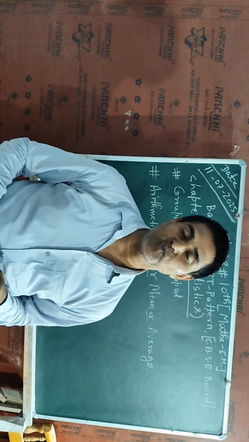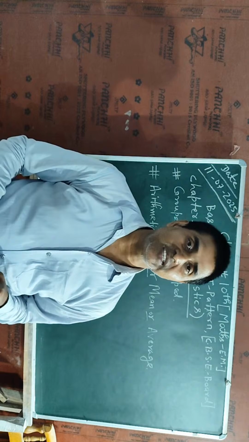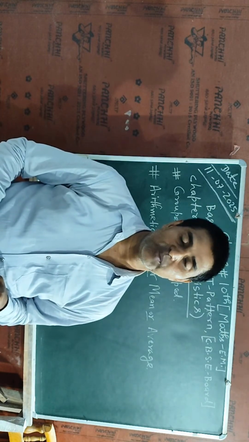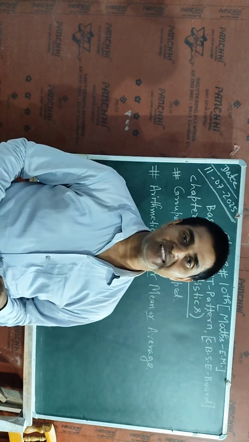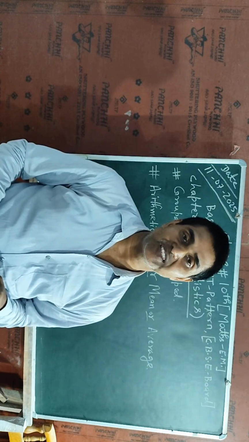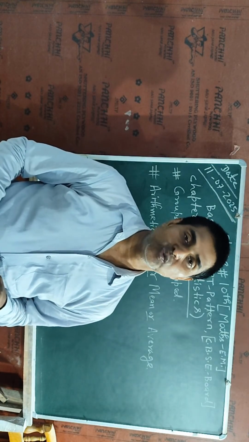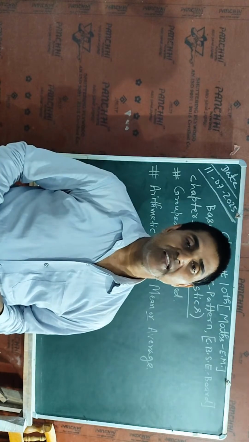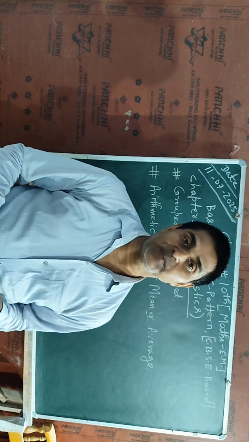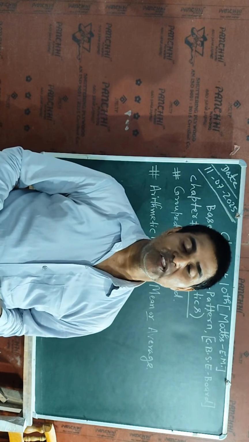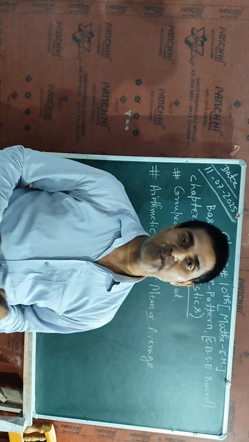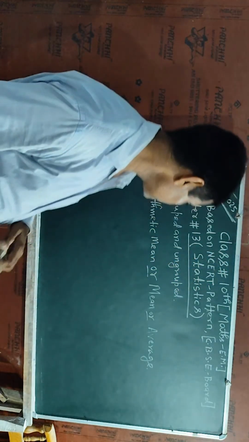The number of observations will be n and they will be written as x1, x2, x3, up to xn. To get the mean of all data, it will be the sum of all observations divided by n, the number of terms.